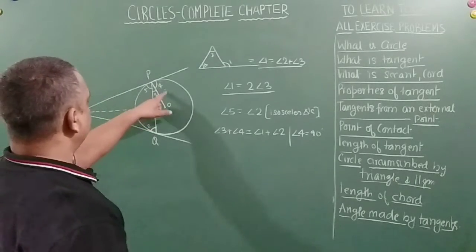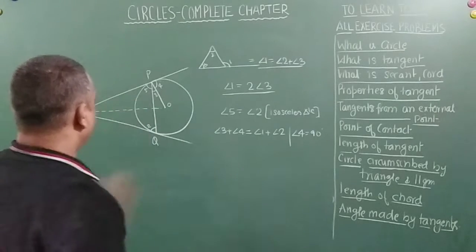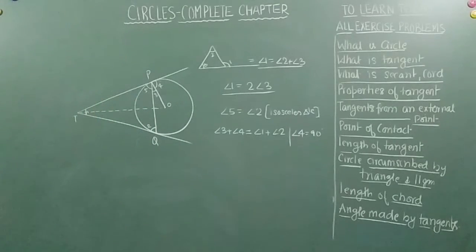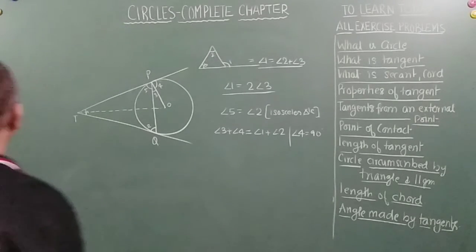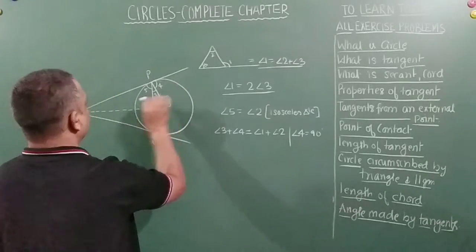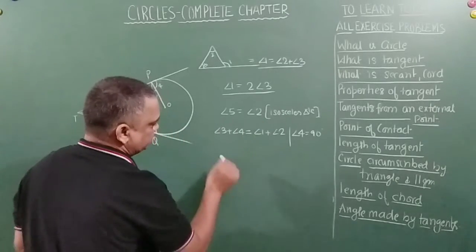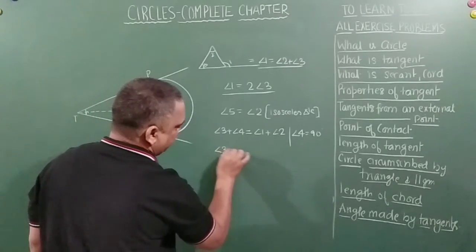Now angle 3 plus 4 plus 5 will be equal to how much? It will be equal to 180 degrees. Angle 3 plus 4 is equal to angle 1 plus 5. 3 plus 4 is equal to this plus this. Angle 3 plus 4, I'll tell you how.